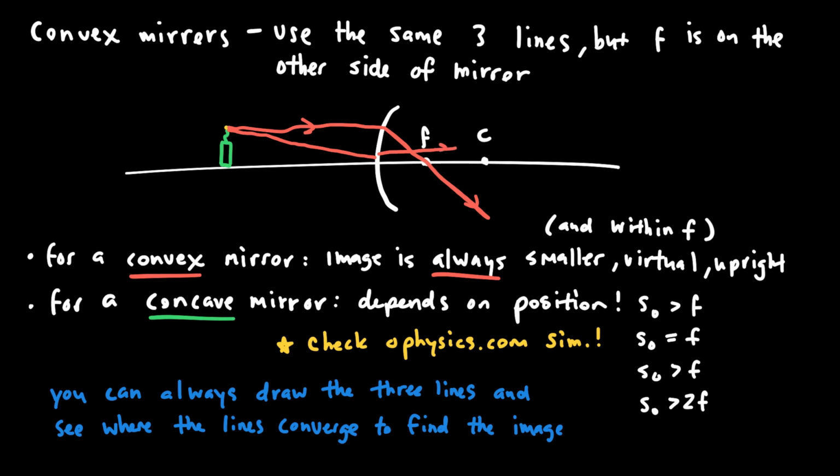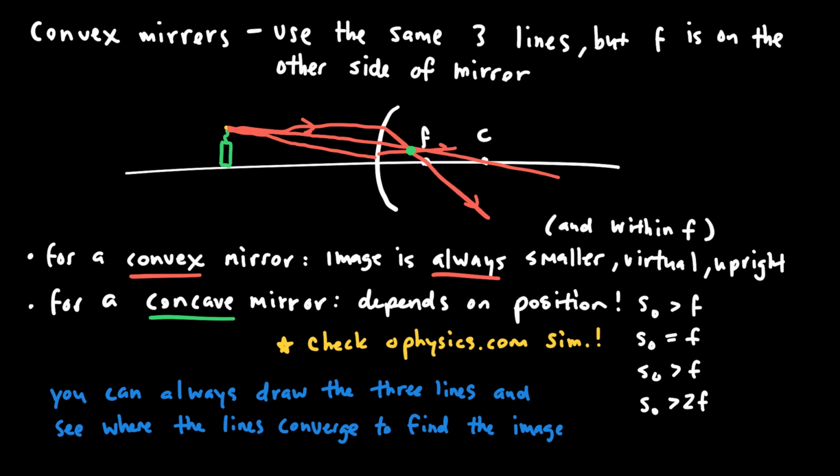And lastly, I need a ray that goes from the tip of the object straight through the center of curvature and then reflects through the center of curvature, so the line can just go straight through. And maybe you can see that all three of those lines are converging at a particular point there.